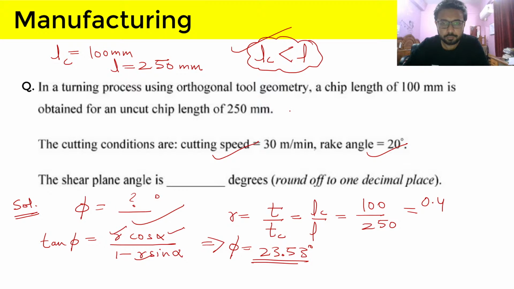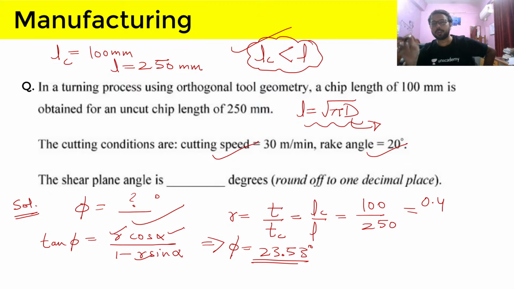So in the turning process, the chip length is given by L is equal to root of pi d, where d is the diameter. If two diameters are given, you have to take the average diameter. This is another thing you have to take into account: L, that is the chip length, may not be given.